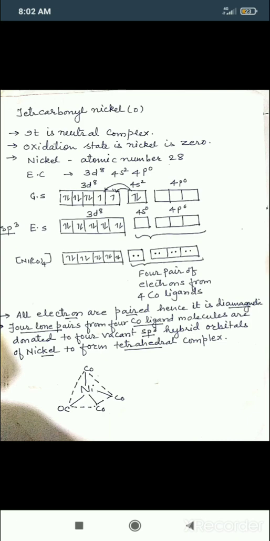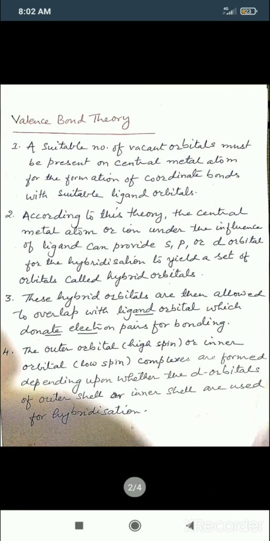So the first assumption says that nickel must have vacant orbitals. A suitable number of vacant orbitals must be present on the central metal atom for the formation of coordinate bond with the suitable ligands.